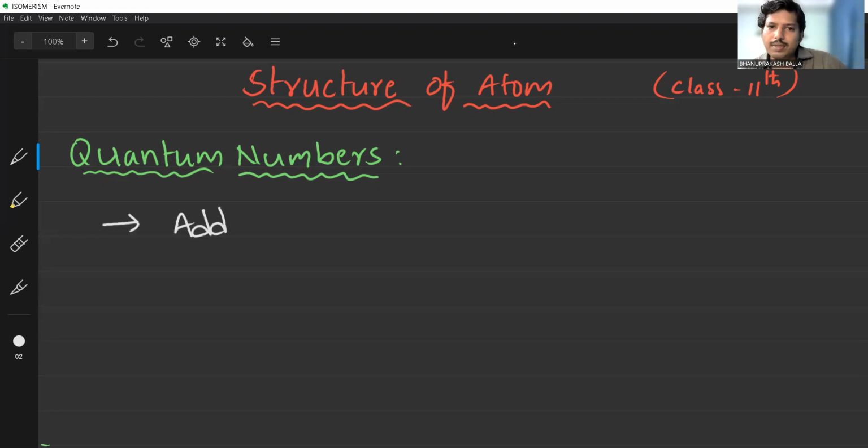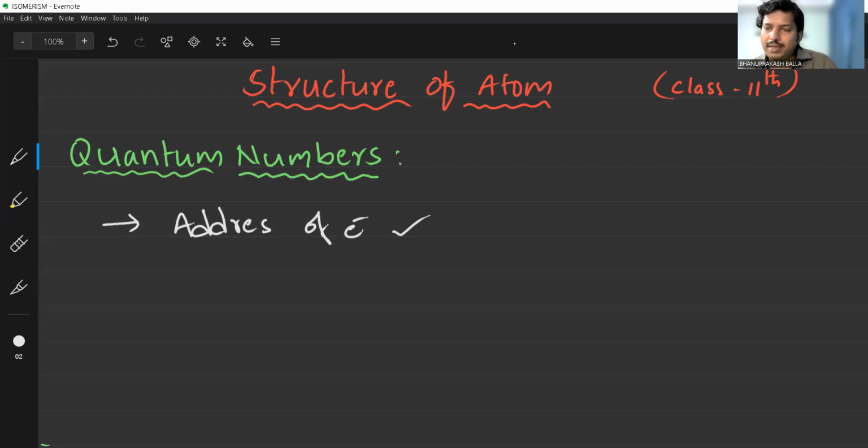But how is it possible to find out the address of the electron? For example, look at our own address. Each and every person has a postal address, either temporary or permanent.